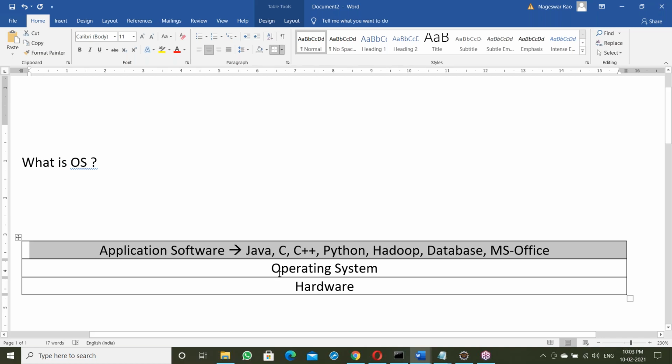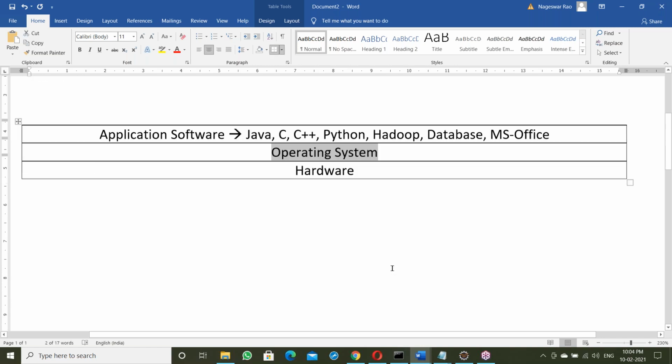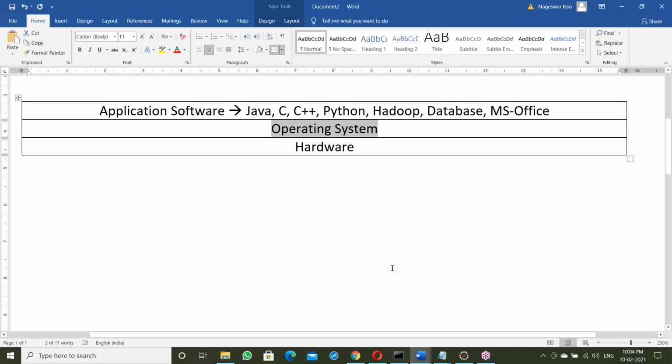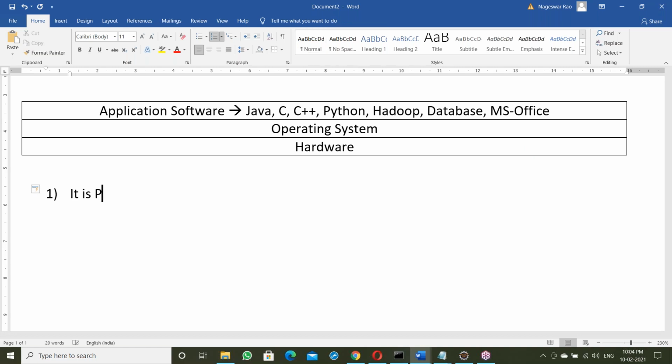All the application softwares run on top of OS. Without OS, they cannot run. For all application softwares, OS is required. OS is acting like a platform, because on top of it everything is running. So, simply, what is OS? The first answer: it's a platform.